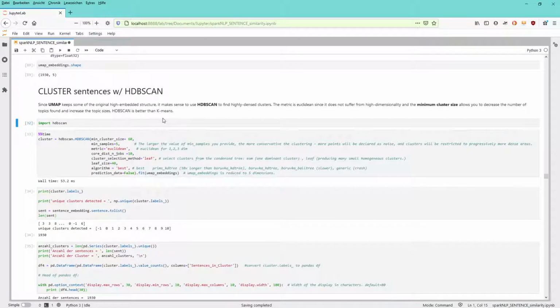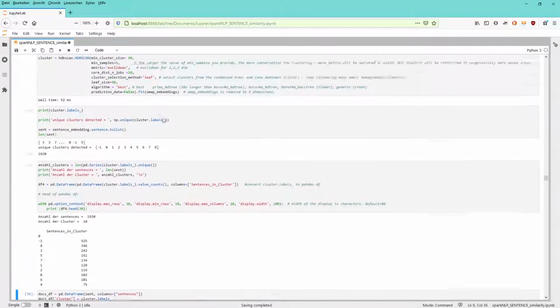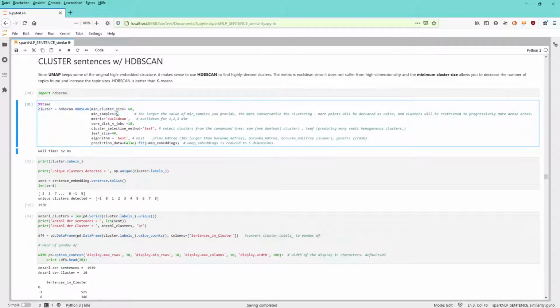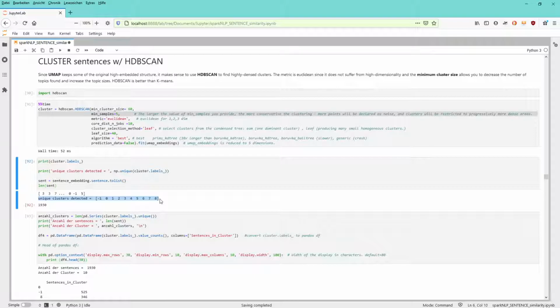Next, we can cluster the sentences. You're going to say, hey, great, perfect, there's an algorithm to cluster it, but to end up with 9 clusters, 0 to 8, like I want, because in the document for human readers there are 9 clearly separated segments, we have to set the minimum cluster size to 60 and the minimum sample size to 5. So we have to play around a little bit with the parameters to come up with a solution that's within the radius of error that you want to examine.